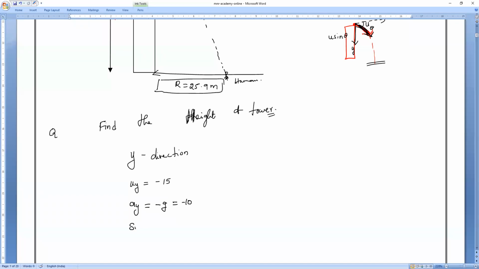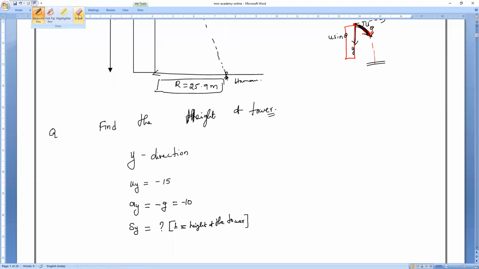Now, displacement in y direction is equal to what? That is only what we should calculate, which is equal to the height of the tower. Am I right or wrong? Yes, sir. Now you can notice, if you want to find the height of the tower, we know the initial velocity, we don't know the final velocity. We need to know some other thing.